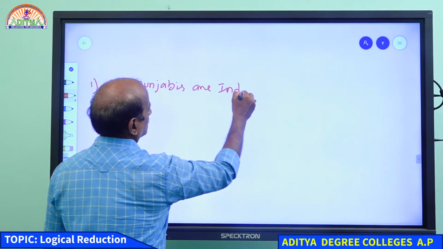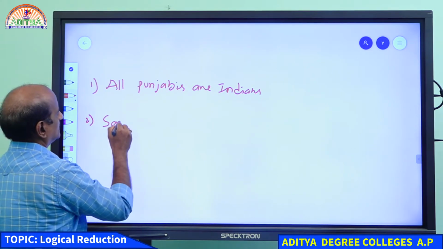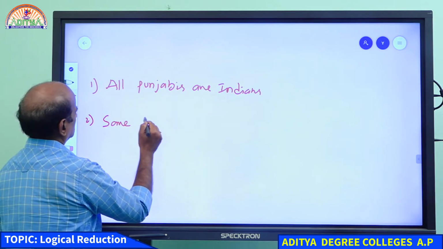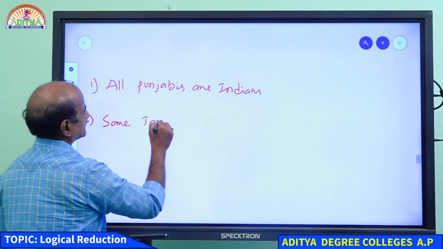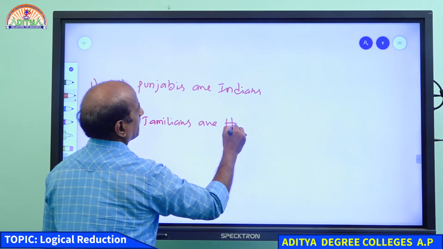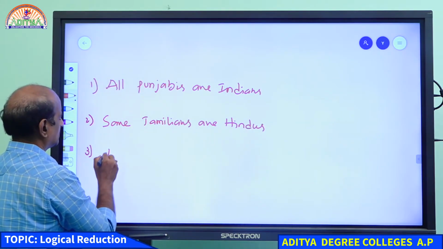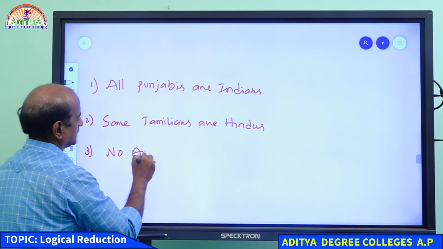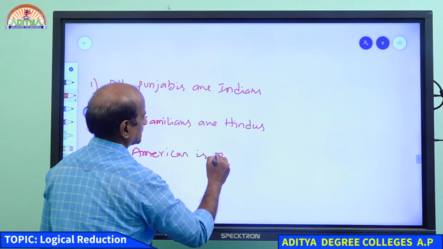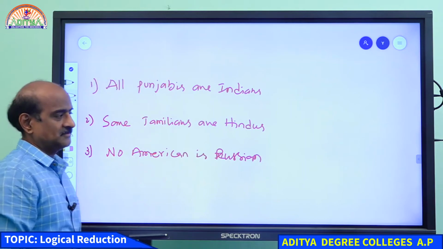Student, please write down the conversion. Number two: some Tamilians are Hindus. Some Tamilians are Hindus. Then, number three: no American is Russian. No American is Russian.